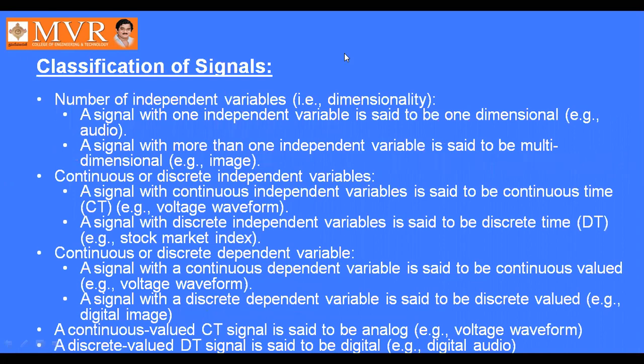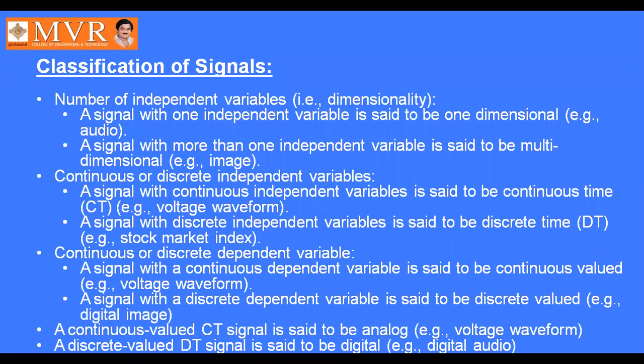Then coming to the classification of signals, how are these signals classified? Based on the number of independent variables, that is dimensionality. A signal with one independent variable is said to be one dimensional, for example an audio signal. A signal with more than one independent variable is said to be multi-dimensional. That is an image, which is a combination of n number of signals.